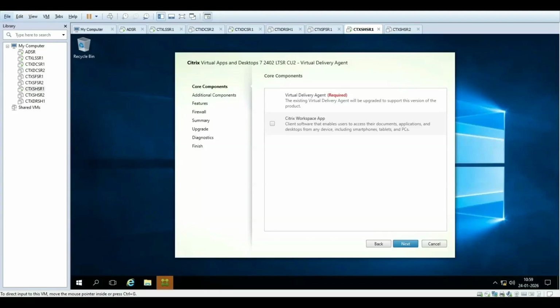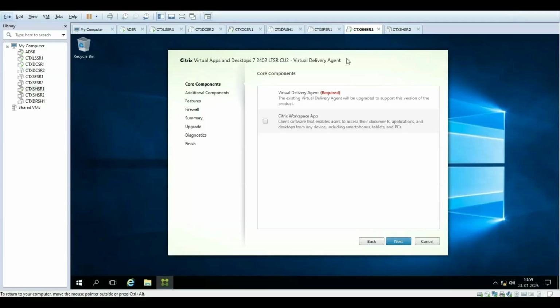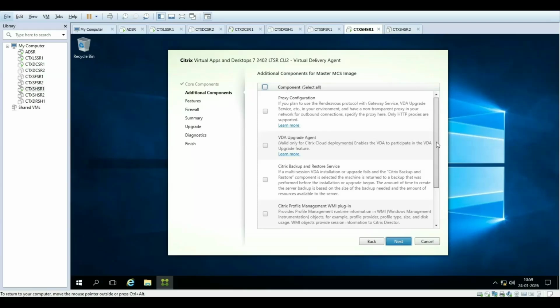The setup is launched, and we can start the installation. I'm not going to select the workspace. We just need to upgrade the VDA agent. Here you can select the component as per your environment.